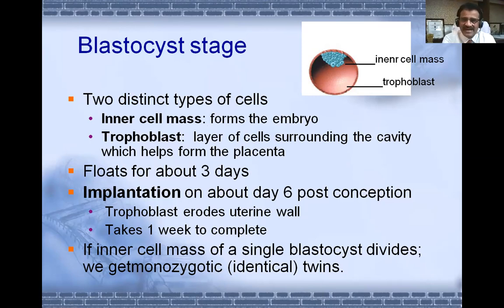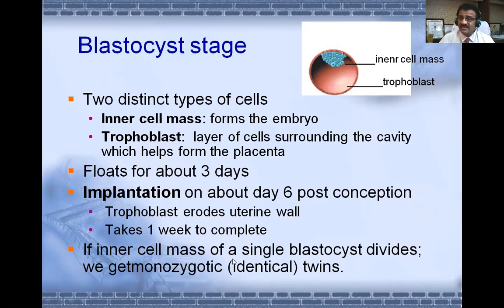Now, what is implantation? Implantation takes place about day 6 after conception, fertilization, and during implantation, the trophoblast, what we saw here, will get eroded into the wall of uterus. The inner wall of the uterus is called endometrium, and it takes almost 1 week to complete.